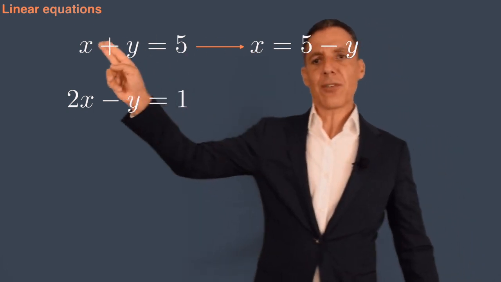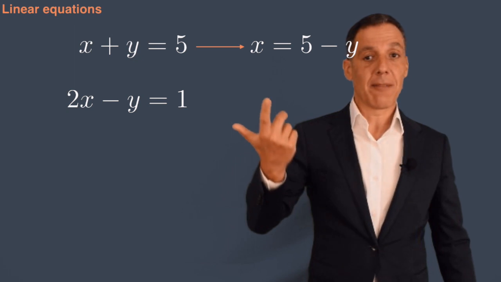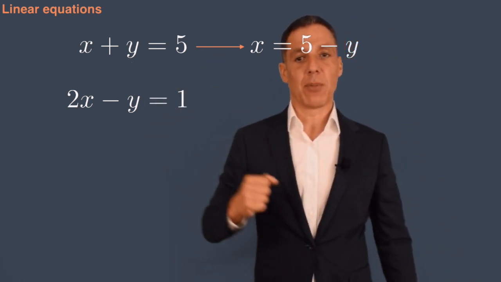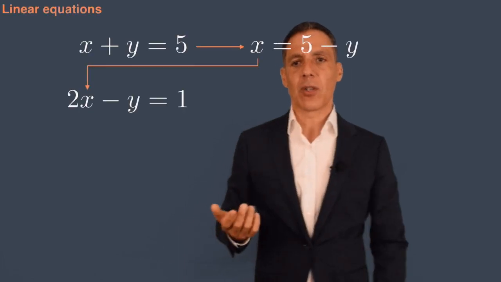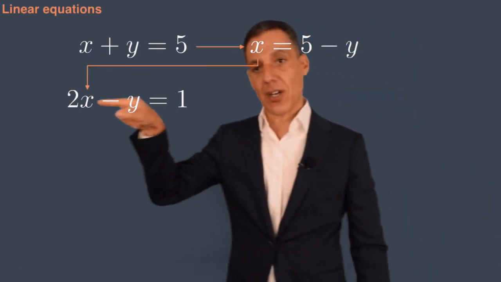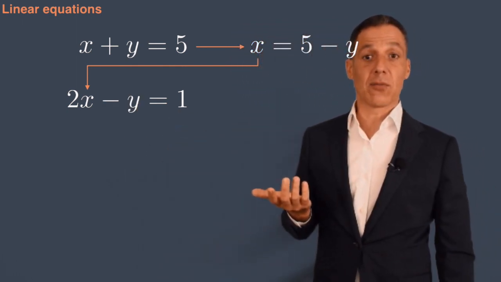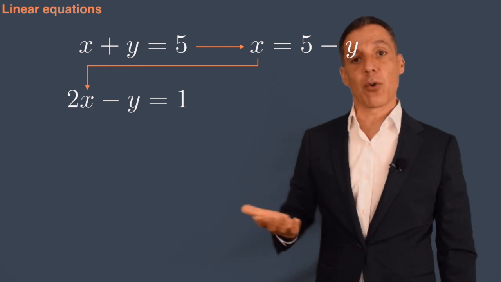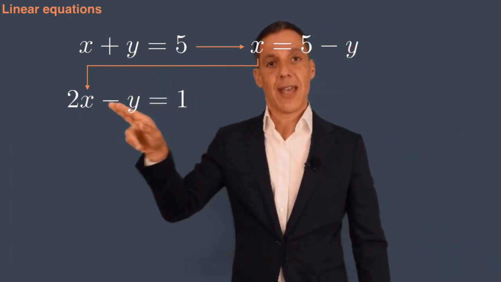I've said that whatever the values of x and y that satisfy this, x is going to be equal to 5 minus y, by simply subtracting y from both sides of the equation. Good. Why is that helpful? Well, I can take that value of x, 5 minus y, and shove it into this equation. So first of all, why am I allowed to do that? Well, I'm allowed to do that because I'm looking for a solution that simultaneously satisfies that equation and that equation.